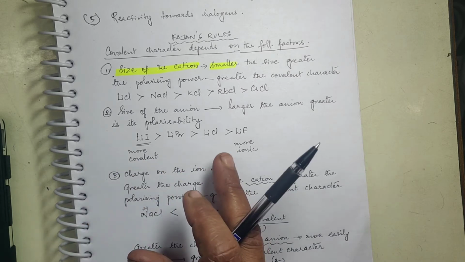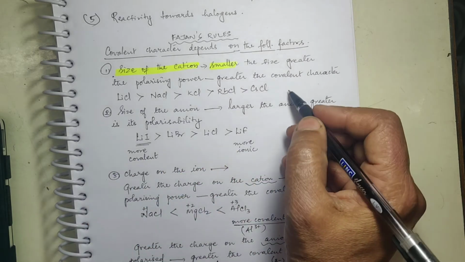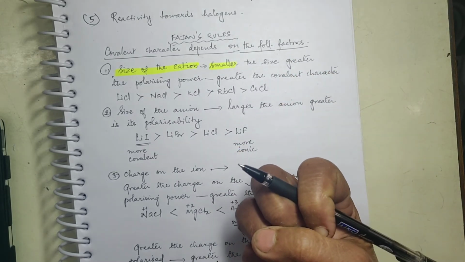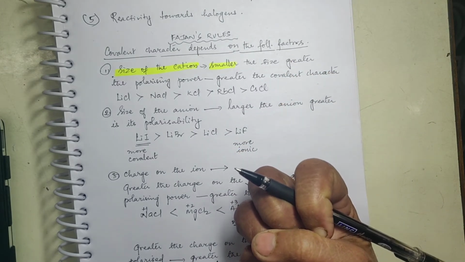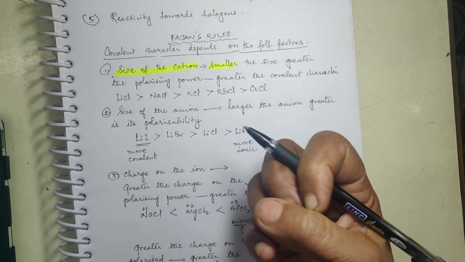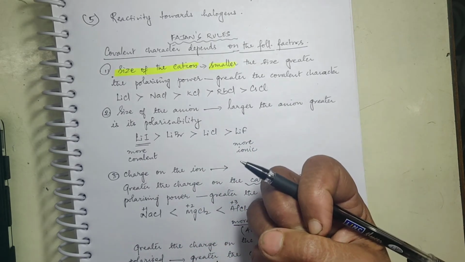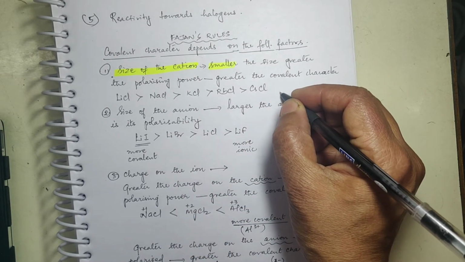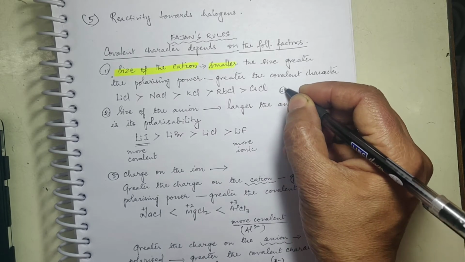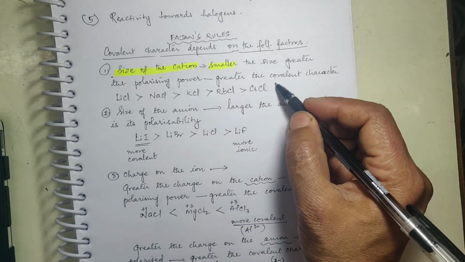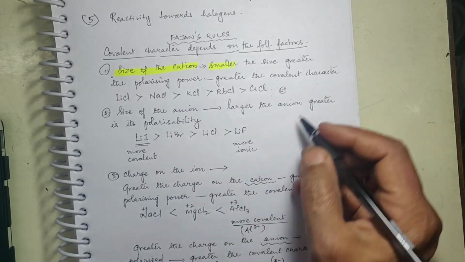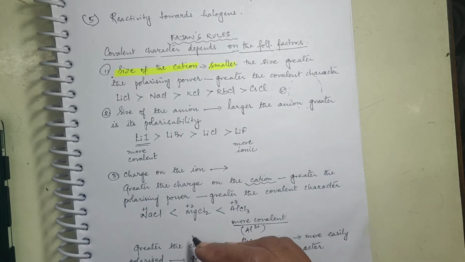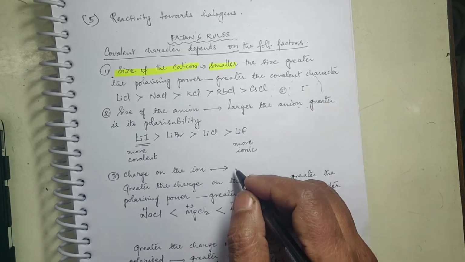What is polarization? I have already told you that. A small cation is able to bring the negative charge cloud into its positive sphere. With the result, some amount of positive and negative charge of both will get neutralized. That brings in covalent character. Say this is the size of Li+, with a positive sphere over a larger area, and an I- ion by its side, which is very large.